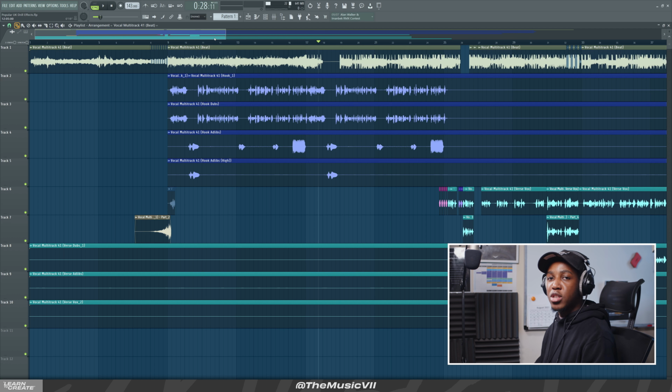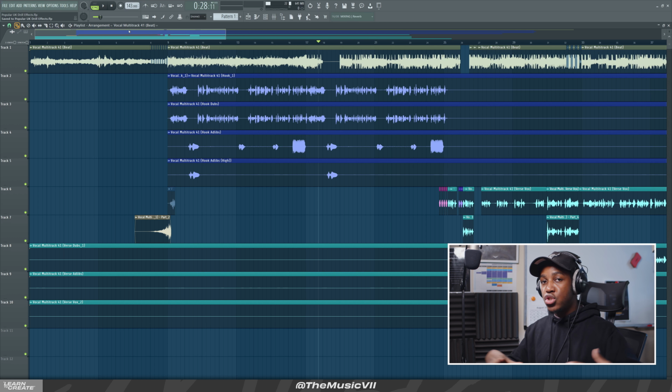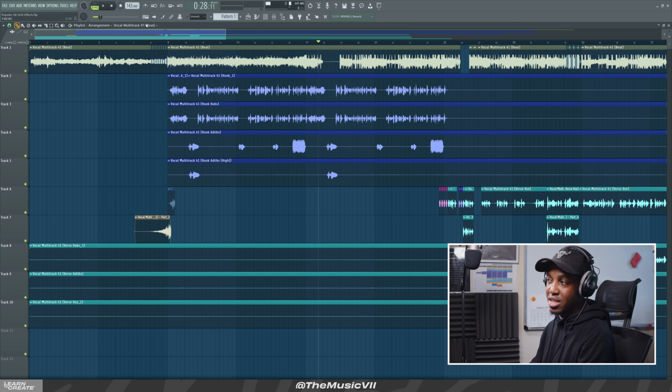Alright, the next effect I'm going to be showing you is the vocal intro effect. This one you want to use especially if you're a mix engineer, or you receive vocal stems and the artist hasn't recorded anything for the intro. And let's say the intro is quite long, you usually tend to want to add this. Okay, this is a simple effect.